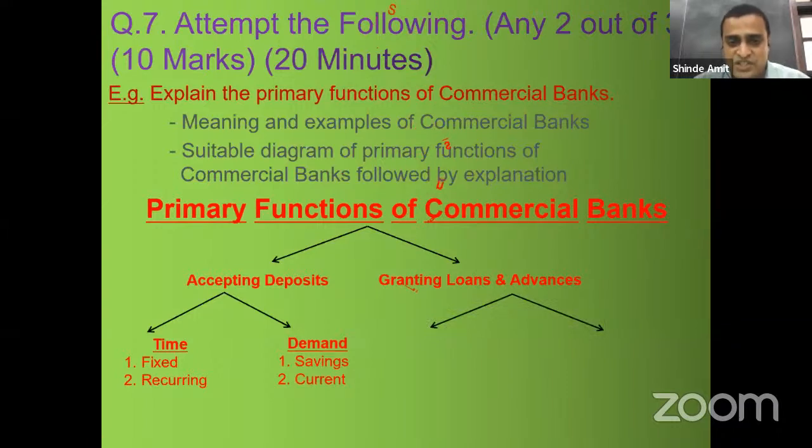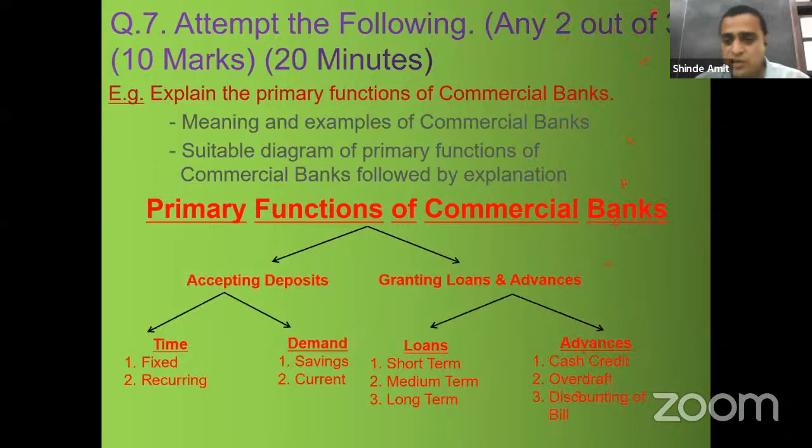Granting loans and advances. Now commercial bank grants short-term loan, medium-term loan, long-term loan. Advances: cash credit, overdraft, discounting of bill of exchange. Once you draw the diagram, it will help you to write the explanation for each and every point along with the example. So drawing the diagram will groom your answer.